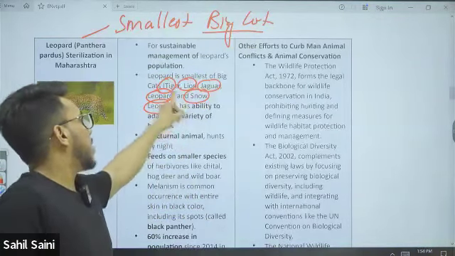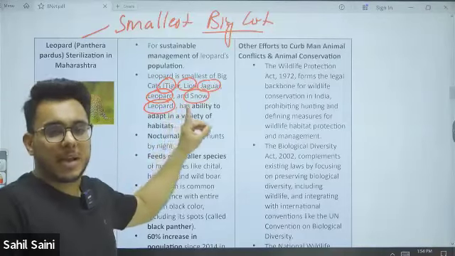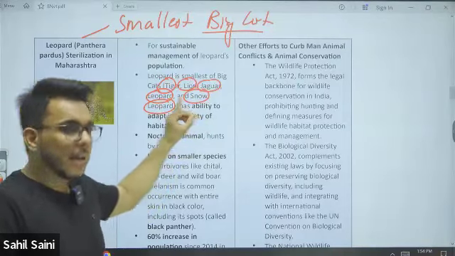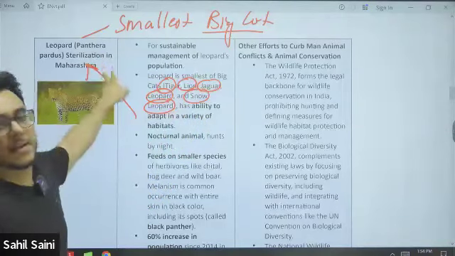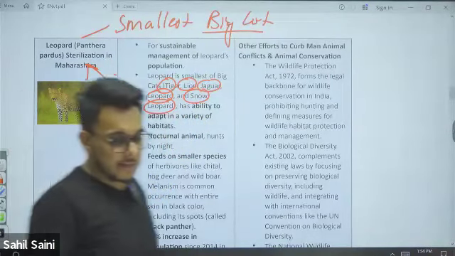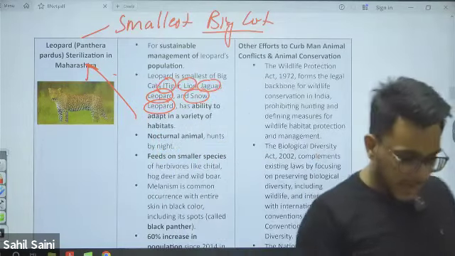Tiger, lion, jaguar, leopard, and snow leopard. All of them are included in the big cat category, and among them the leopard is the smallest big cat.